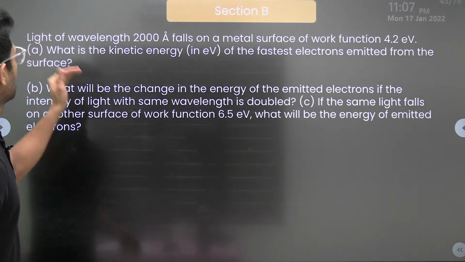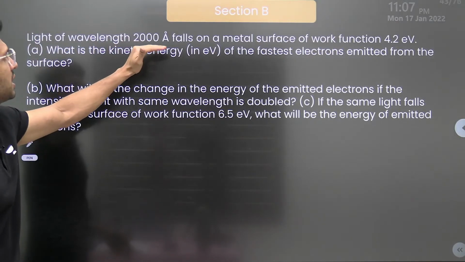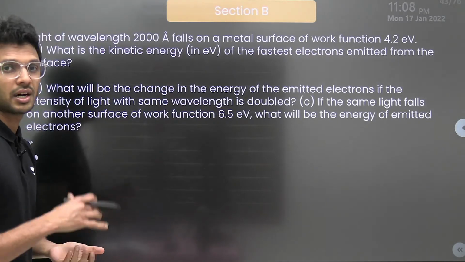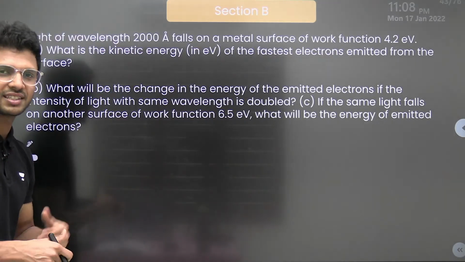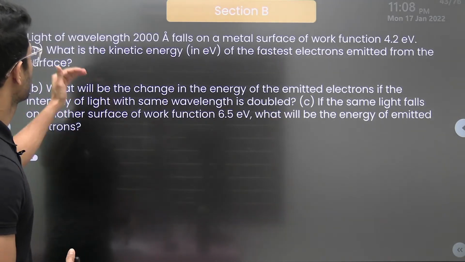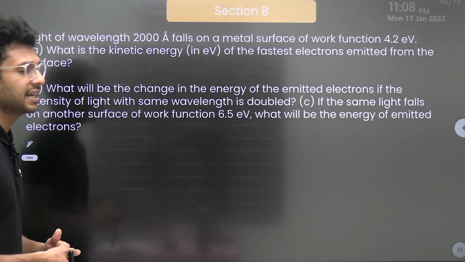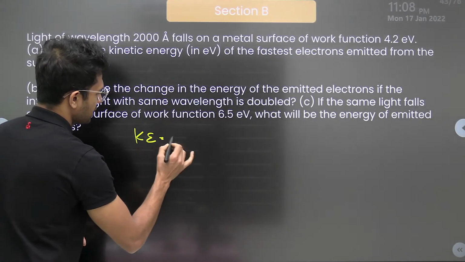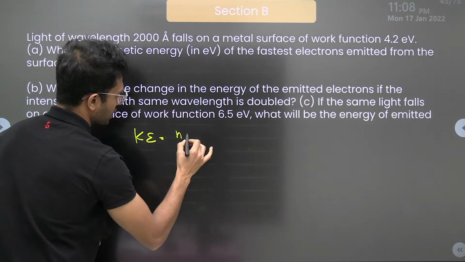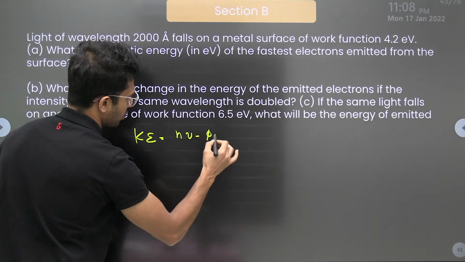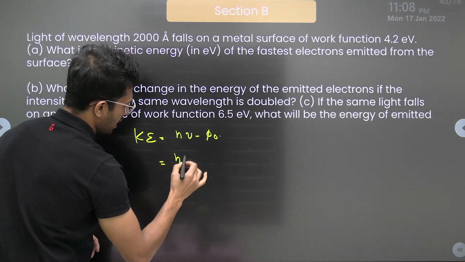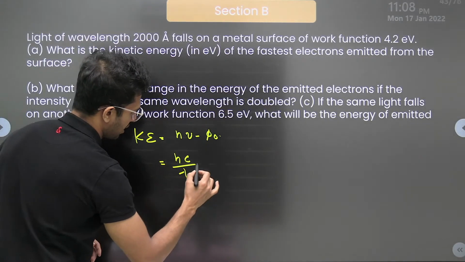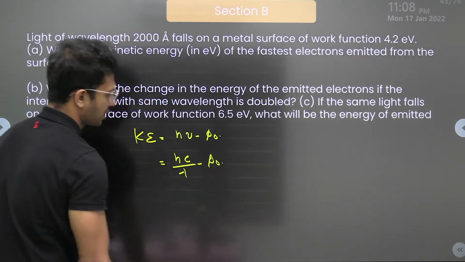Light of wavelength 2000 Angstrom falls on a metal surface of work function 4.2. I think it's a question from the photoelectric effect. First thing, what is the kinetic energy of the electrons? Just tell me the formula for kinetic energy. That is h nu minus work function. H nu is frequency, that is velocity divided by wavelength, minus phi naught.